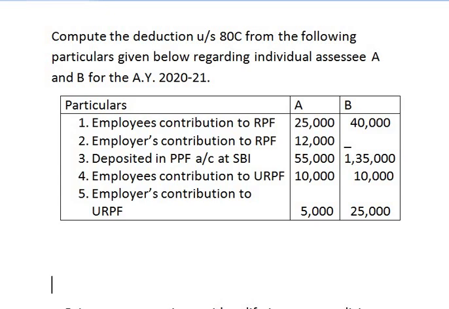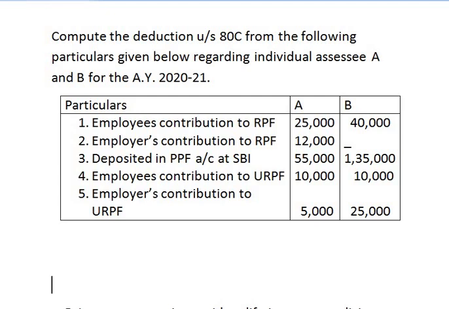First one, employees' contribution to recognized provident fund. Assessee A 25,000, assessee B 40,000. Next, employers' contribution to recognized provident fund. Assessee A 12,000, assessee B nil.